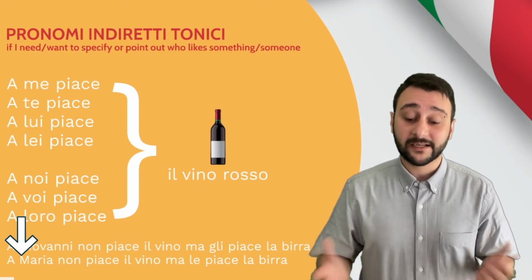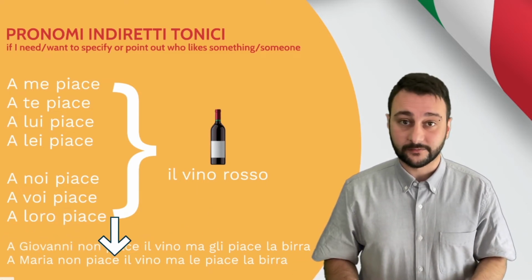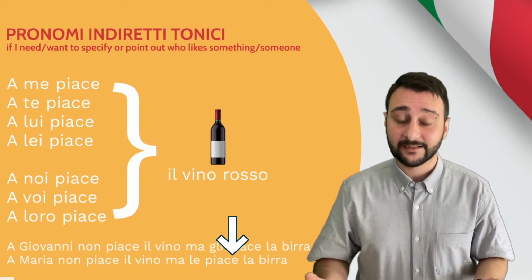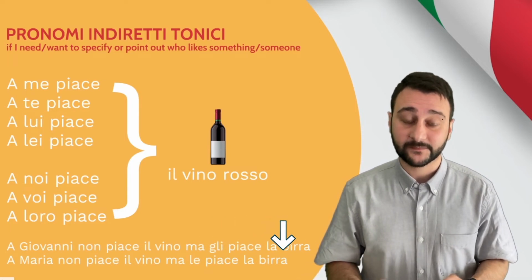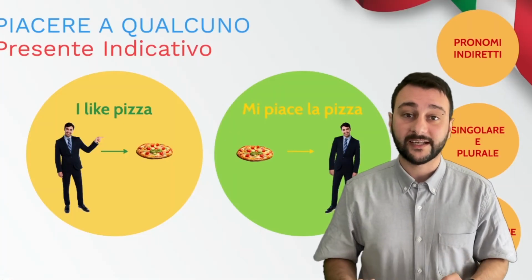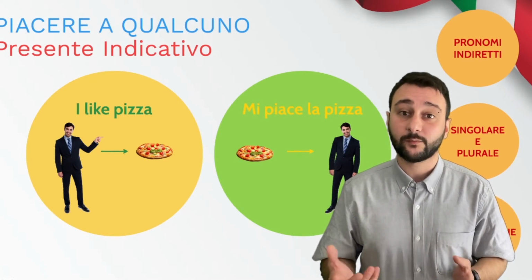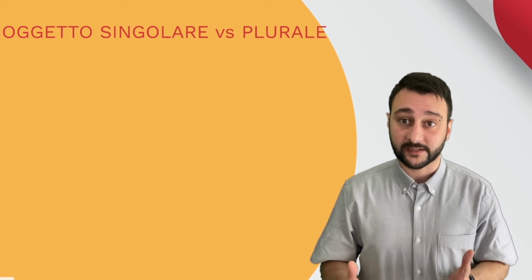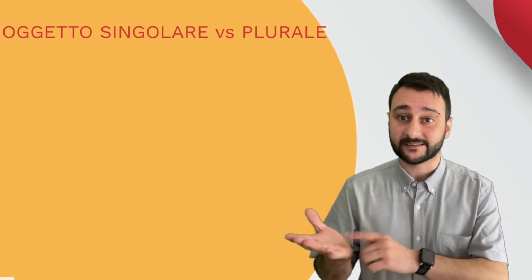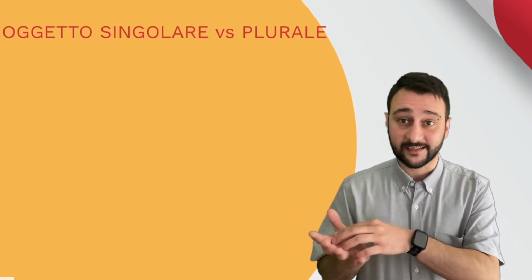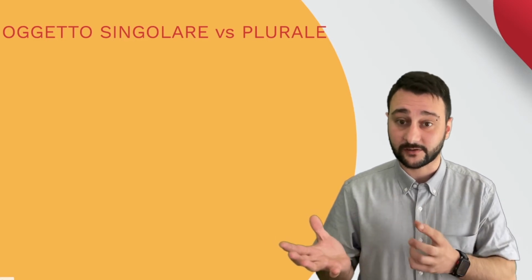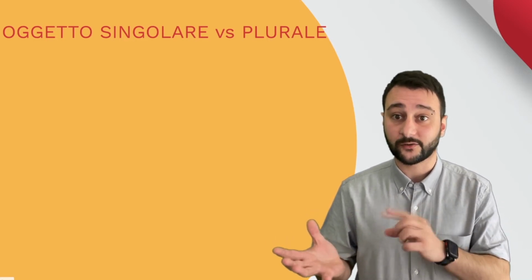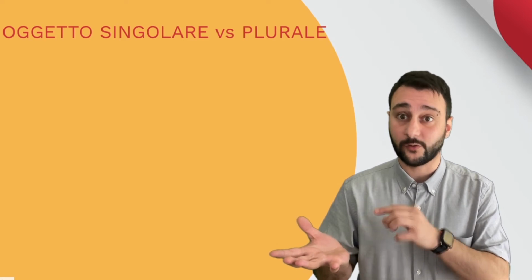I can say, a Maria non piace il vino, ma le piace la birra. Exactly the same thing. Okay, let's now see singular and plural. Because in Italian, when you use the verb piacere, since it's something that is liked by me, this thing is actually doing the action, okay? So we need to conjugate according to it or them.